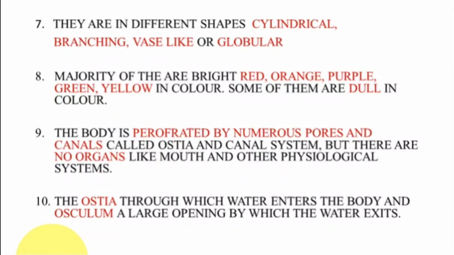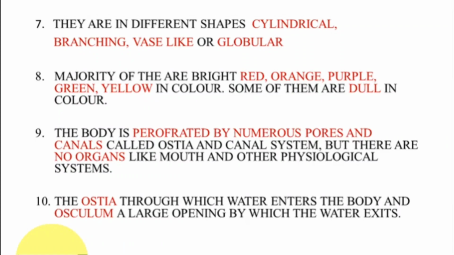When you observe the body, it is perforated by a number of pores, and these pores lead to canals. These pores are called ostia, and all the canals joined together are called the canal system.